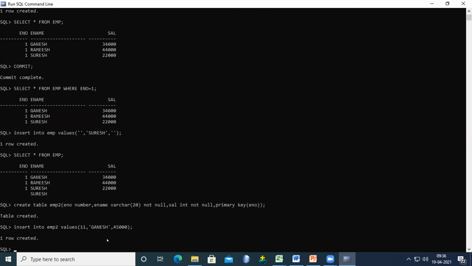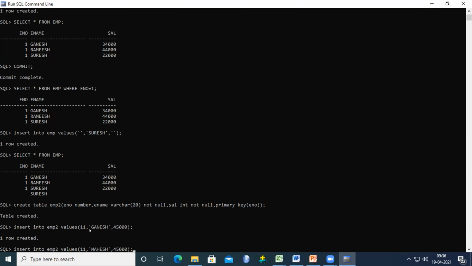Now we try to insert another row. For example, if I give the same employee number, again 11, but the name is changed, maybe Mahesh. I'm changing the name, but this row is not created. Why? Because that field, the employee number field, is assigned as the key. That is nothing but a primary key. What is the primary key? It uniquely identifies the data in the database. So that means this is not matched with another one.